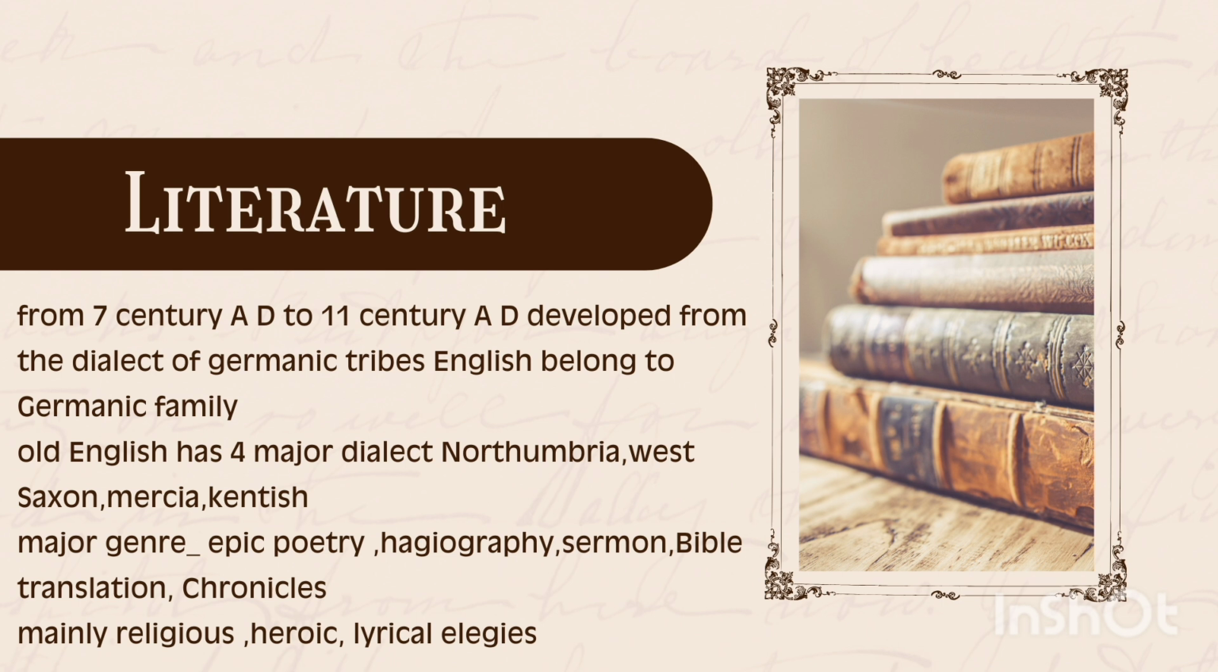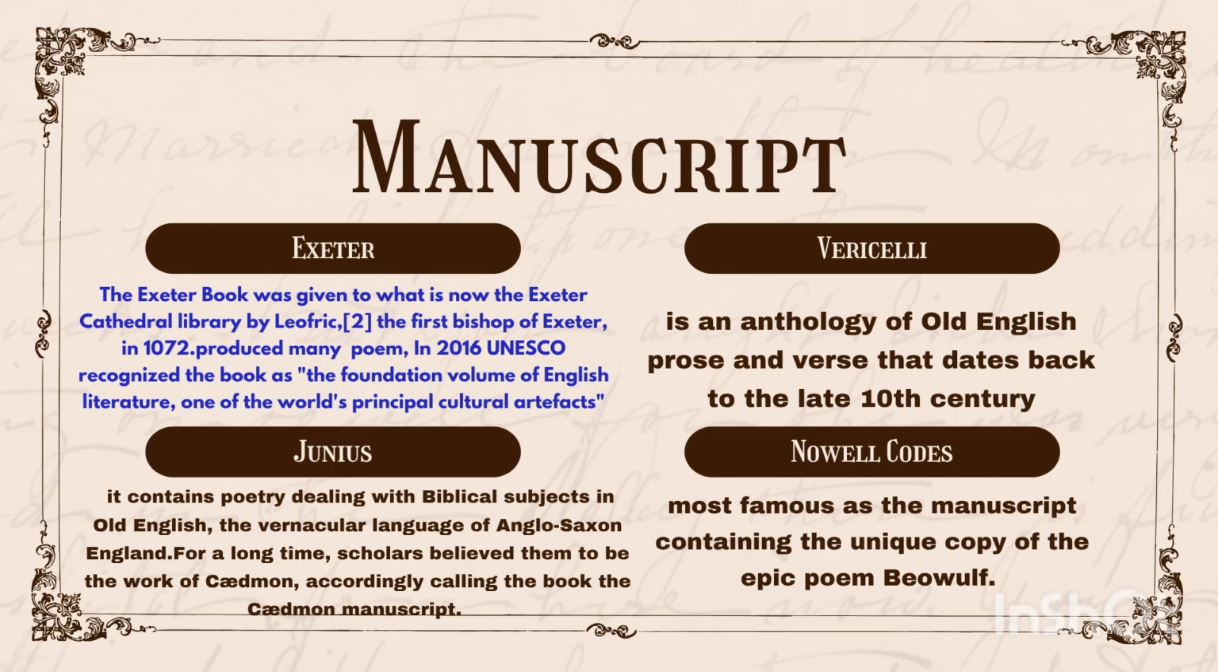Major genres were epic poetry, hagiography, sermon, Bible translation, and chronicles. They were mainly religious, heroic, and lyrical elegies. Some important manuscripts of that time are Exeter, Vercelli, Junius, and Nowell Codex. Exeter contains poems, and Vercelli is an anthology of Old English prose and verse that dates back to the late 10th century. Nowell Codex contains the most famous epic poem Beowulf, and Junius contains poetry dealing with biblical subjects in Old English.